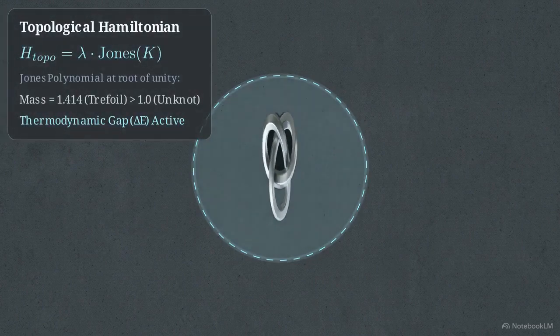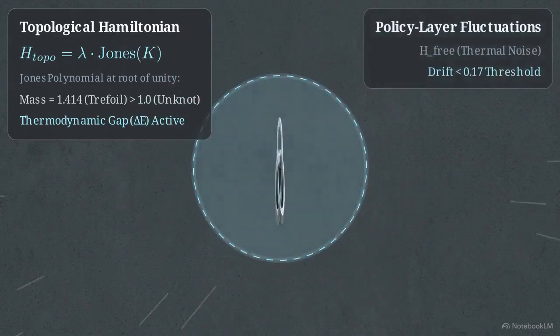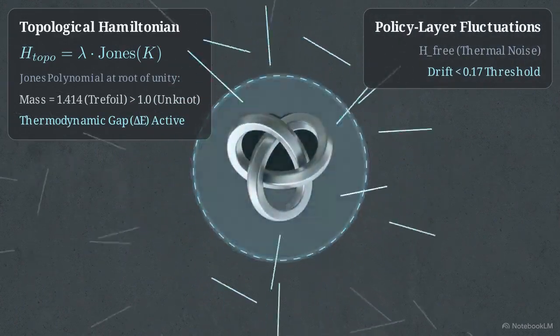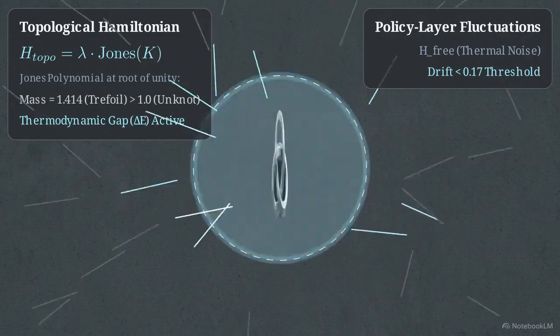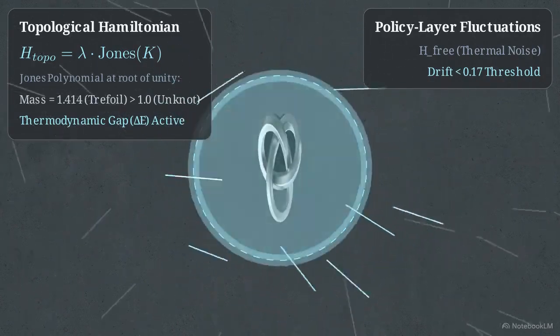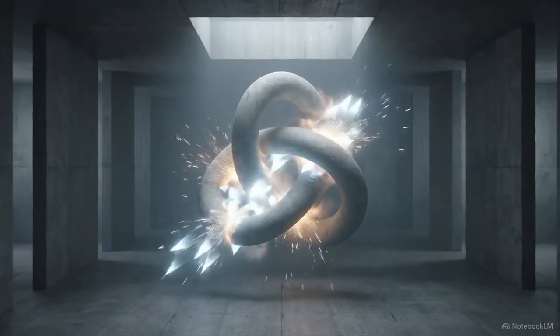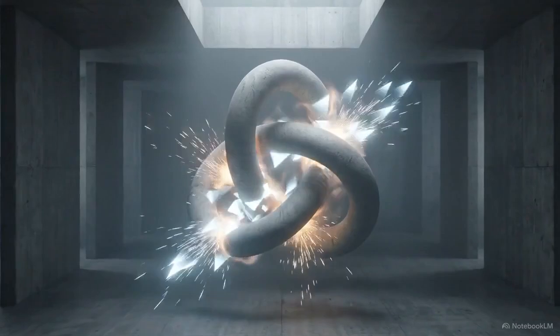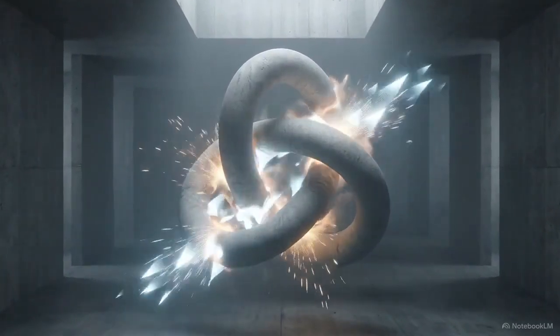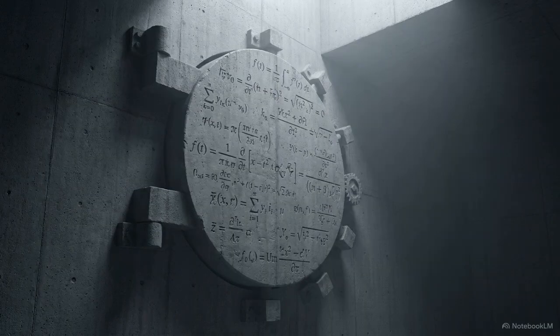The AI's alignment is embedded into these mathematical structures, creating a protective layer. Chaotic thermal energy waves bounce off, revealing a thermodynamic energy gap. This mathematically continuous knot cannot be unraveled by gradual system drift. Breaking these rules would require a massive injection of energy to snap the topology. The operational consequence is a protected identity. The AI's core instructions are locked by physics, meaning they cannot be unwritten.